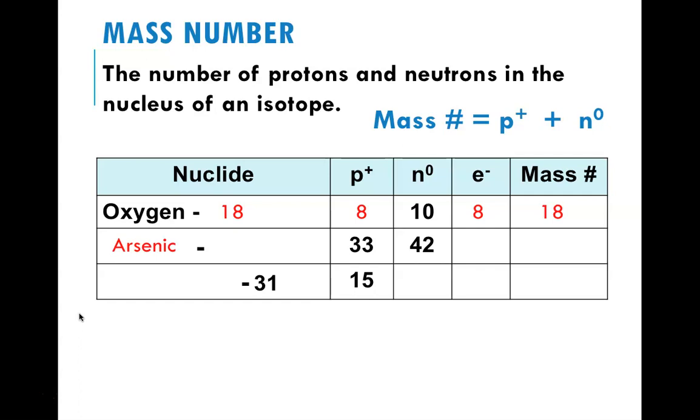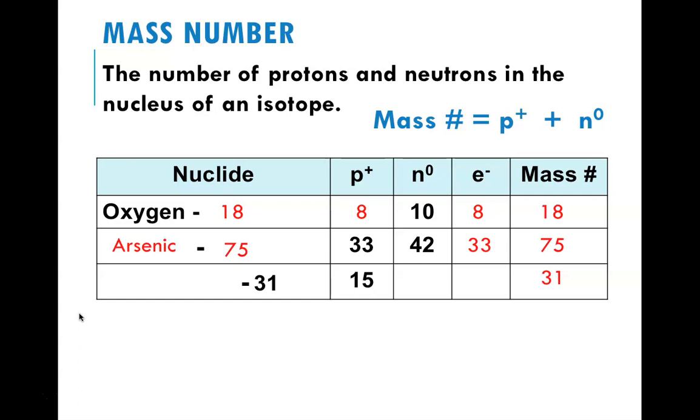Look at the next line, 33 protons. The periodic table says it's arsenic. It's neutral, so it's got to be 33 electrons. Mass number, again, add up 33 plus 42. Basic math, easy stuff to do. Symbol, arsenic-75. Third line, number of protons is 15, so we can look at the periodic table and figure out what element that is.